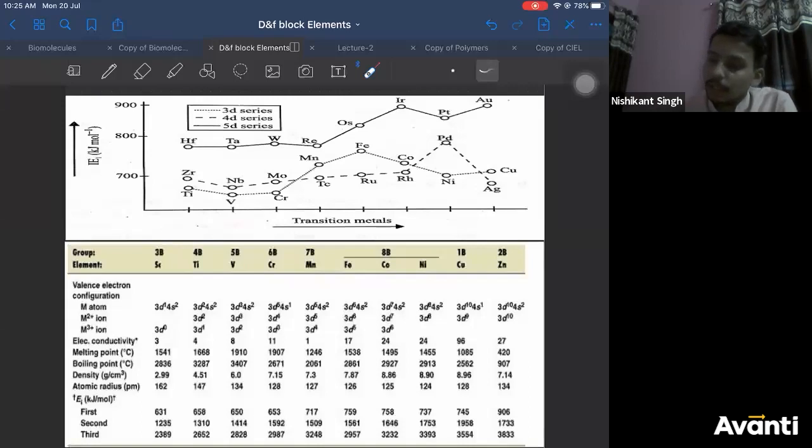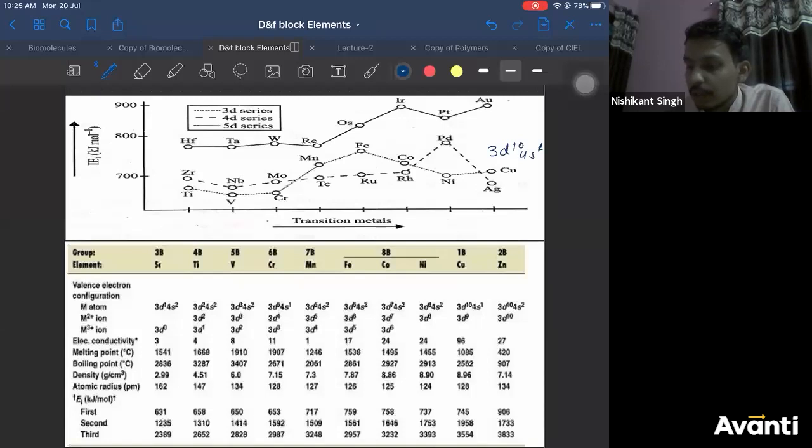We are saying from nickel to copper atomic radii increases, so ionization energy should decrease. But here ionization energy is increasing. Yes, because copper has 3d10 fulfilled configuration. Copper has a fulfilled stable configuration, so it is difficult to remove an electron from copper. Therefore, copper's ionization energy increases. Right? Similarly, zinc.